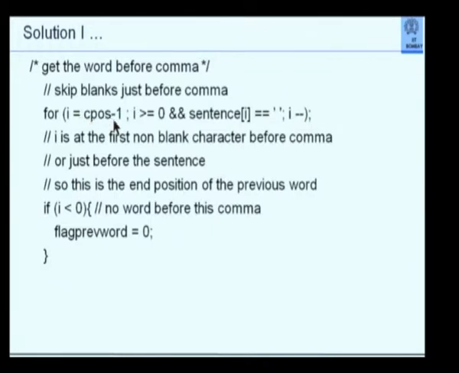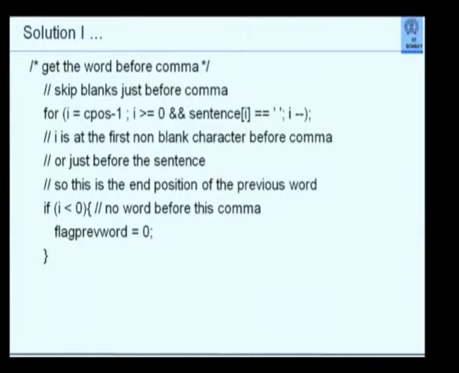For I equal to CPOS minus 1, I greater than equal to 0, and sentence I equal to blank, I minus minus. There is no body in this for loop. Do you understand this construction? Ordinarily, I would have to set up a for loop which will say for I equal to CPOS minus 1 to I greater than equal to 0, because I have to go all the way backwards. And I have to examine whether any character is blank. The moment I find blank, I have to get out of this. I am doing that inside this itself. If I find a blank, I have to go to the next character. I am skipping the blanks before my comma.